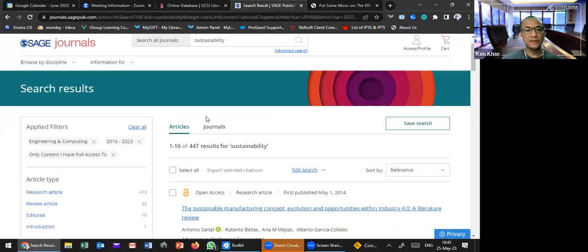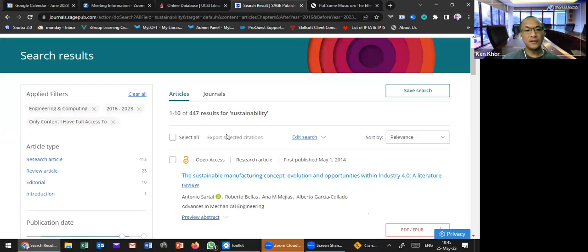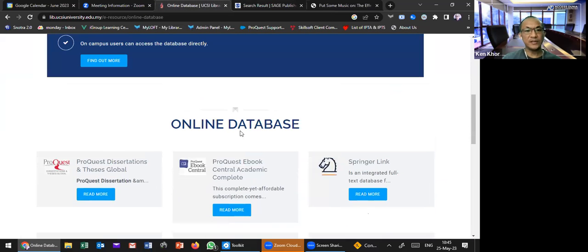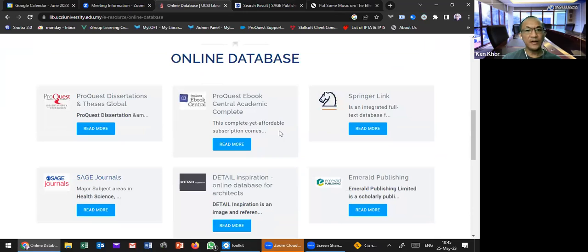I'm an individual researcher who just Googles. But for you, don't Google. No need to Google. You just go to this online database under the UCSI library, and you can access everything you want.